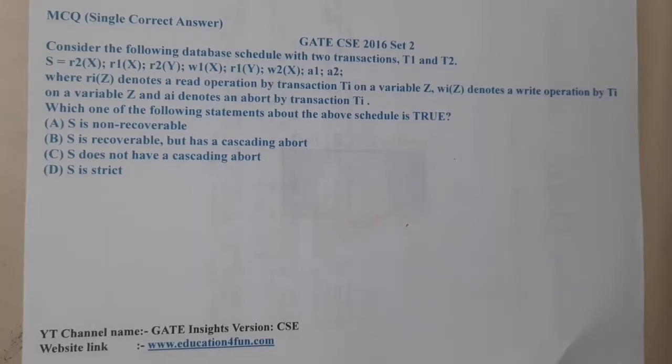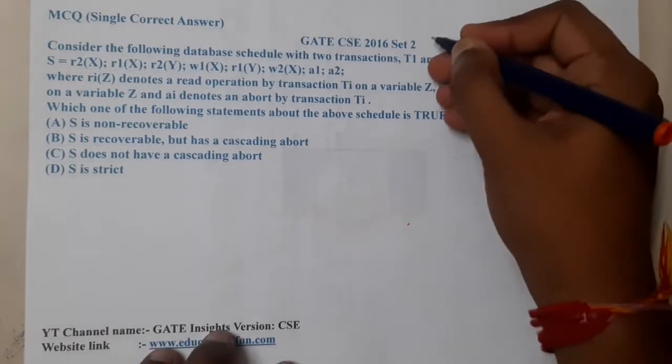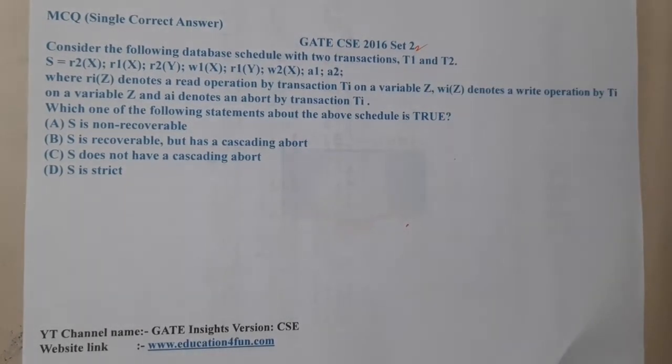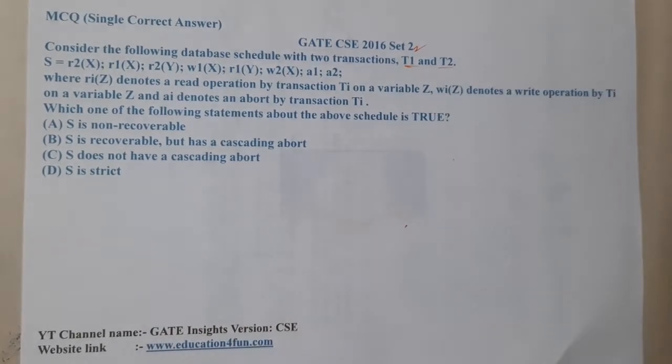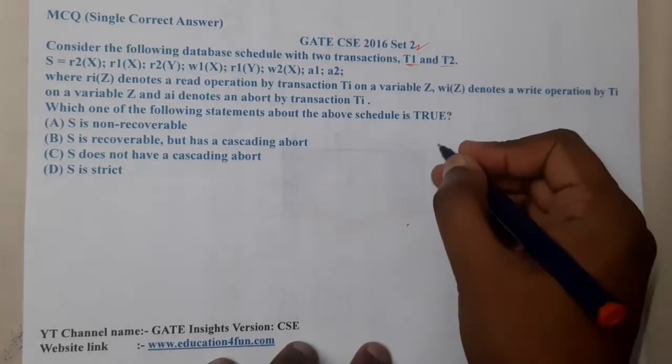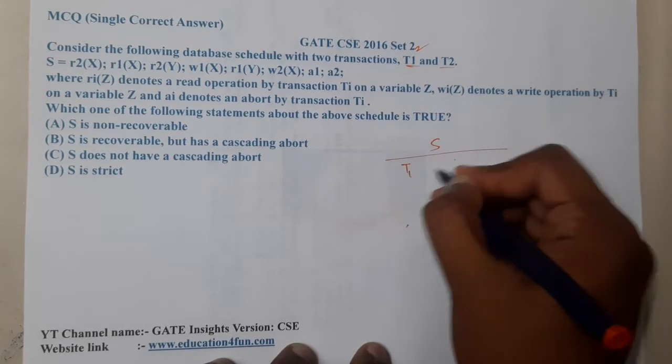In this lecture, let us go through the next question. This question belongs to GATE CSE 2016 Set 2. The given question is: consider the following database schedule with the two transactions T1 and T2, where S is equal to, so here they gave the schedule, T1 and T2.